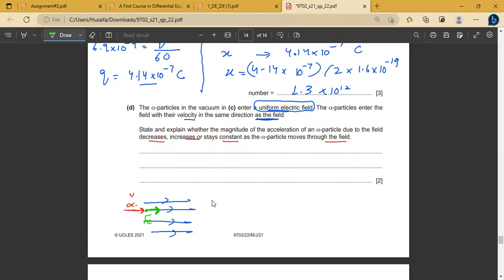So when it enters, now tell me, it is a uniform field. Will the value of the electric force change as this alpha particle moves through the field? Will the value of the electric force increase, decrease, or remain constant?